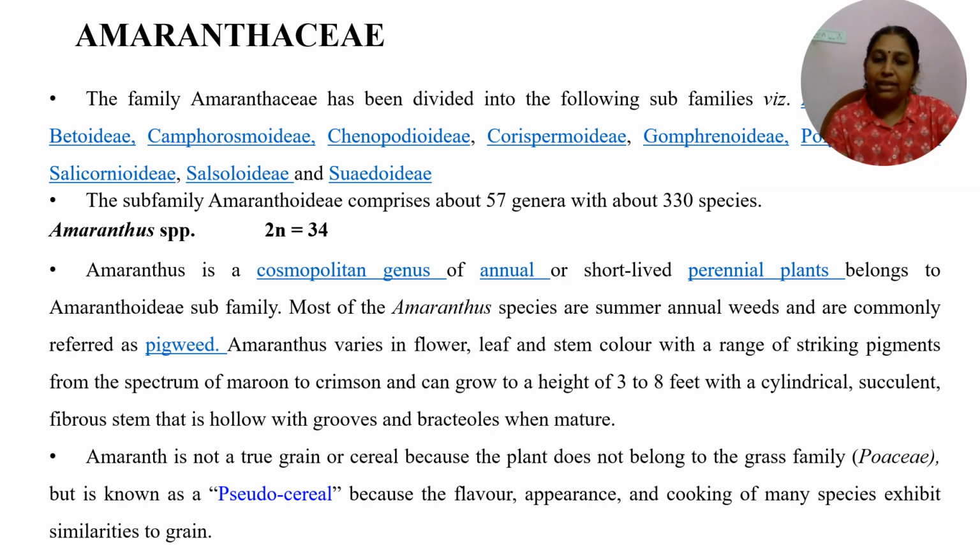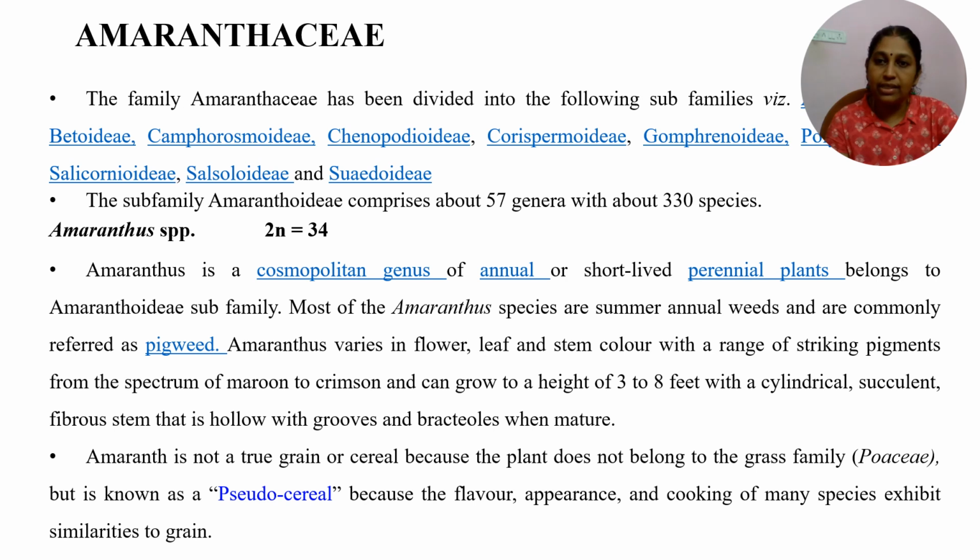The grain Amaranthus, we cannot classify under true grain or cereal, but still it has a high percentage of protein, and hence it is termed as a pseudo cereal because of its appearance, taste and flavor. It resembles the grain, and hence it is termed as pseudo cereal.